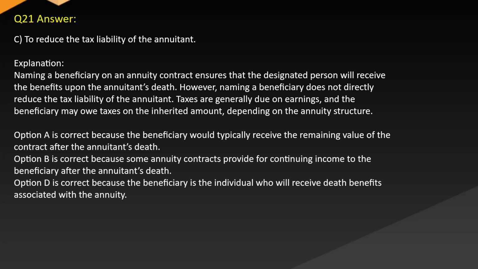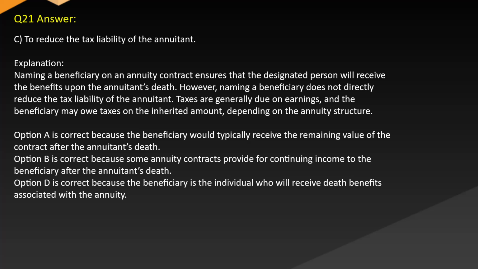Answer: C. To reduce the tax liability of the annuitant. Explanation: naming a beneficiary on an annuity contract ensures that the designated person will receive the benefits upon the annuitant's death. However, naming a beneficiary does not directly reduce the tax liability of the annuitant. Taxes are generally due on earnings, and the beneficiary may owe taxes on the inherited amount, depending on the annuity structure.